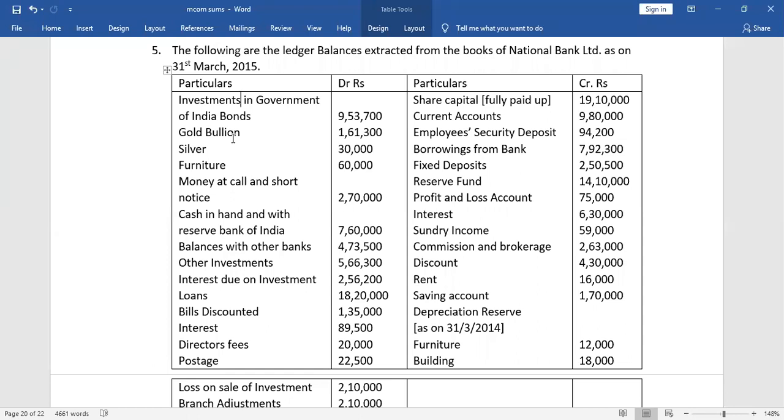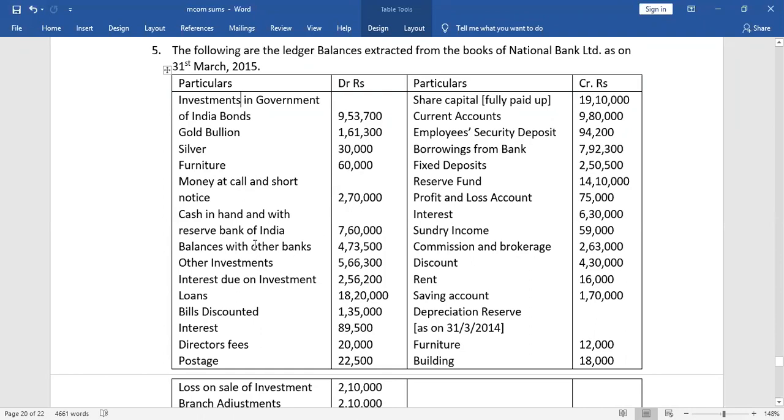Then we have cash in hand and with Reserve Bank of India. This is the most liquid asset, so this is the first schedule in the asset side. There are 5 schedules in the liability side and 6 schedules in the asset side. This cash in hand is the first schedule in the asset side and the sixth schedule in the balance sheet. Sixth schedule is cash in hand and with RBI, Reserve Bank of India, and money at call and short notice is the seventh schedule.